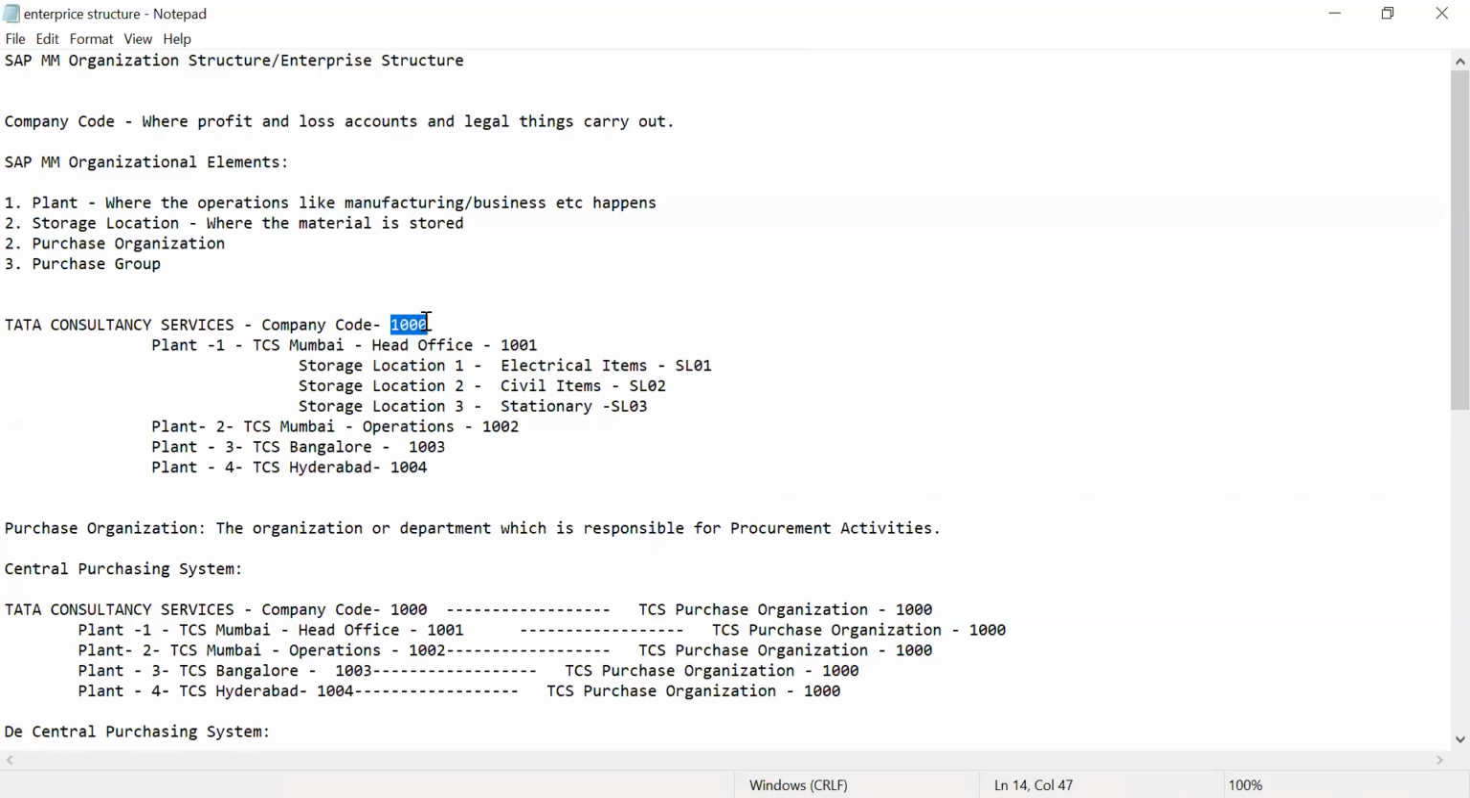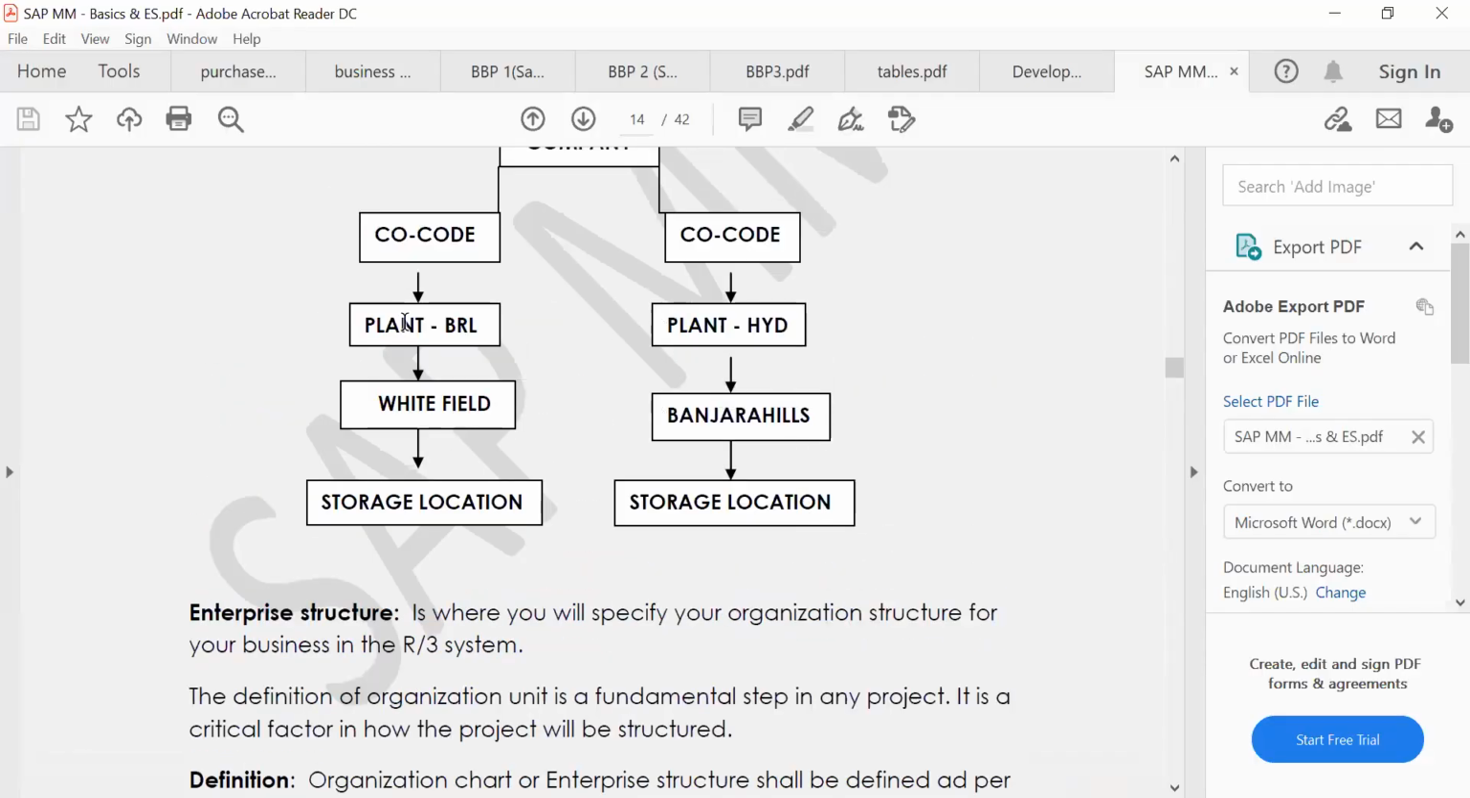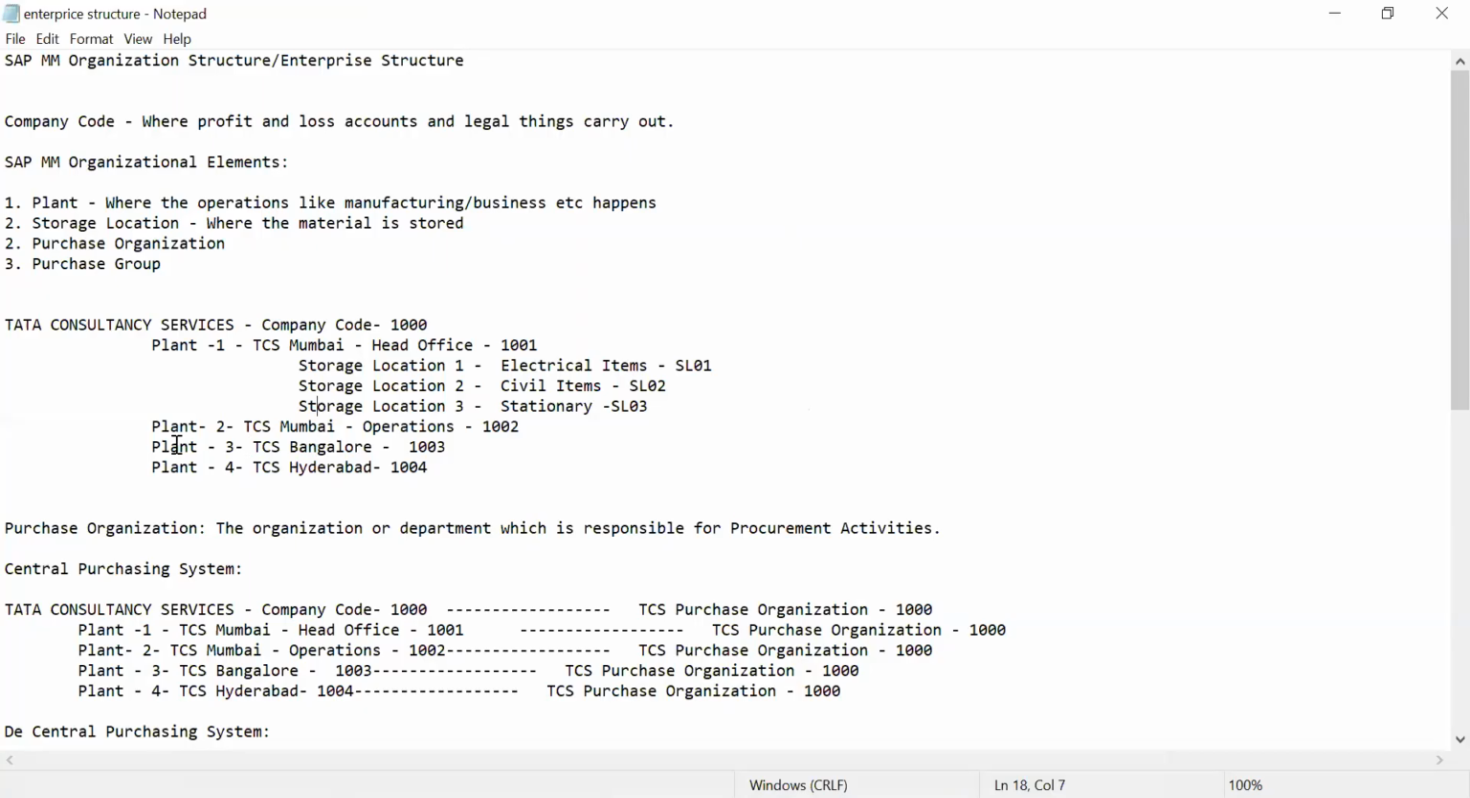Okay, four letters alphanumeric. In this TCS, we have plants 1, 2, 3, 4. In plant 1, we have given the name 1001. It is a description we will enter: TCS Mumbai, its head office. In this plant 1, three storage locations are there as per my enterprise structure. Under my plant, storage locations are there. And plant 2 is also in the Mumbai operations. I have given a different code, that is 1002.